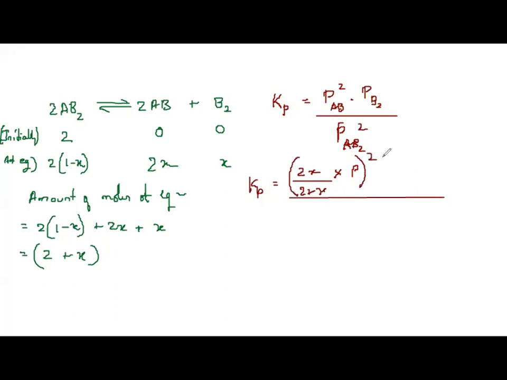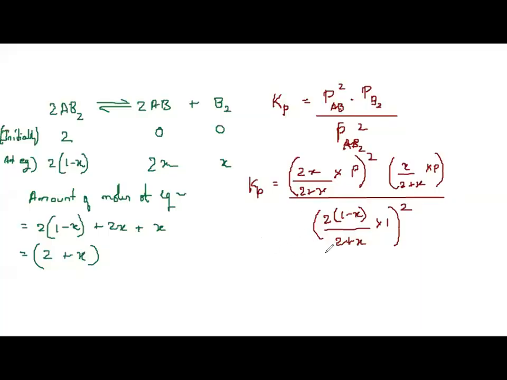B2 is X by 2 plus X into P, divided by partial pressure of AB2, which is 2 into 1 minus X divided by 2 plus X into P, again the whole square because of the coefficient.